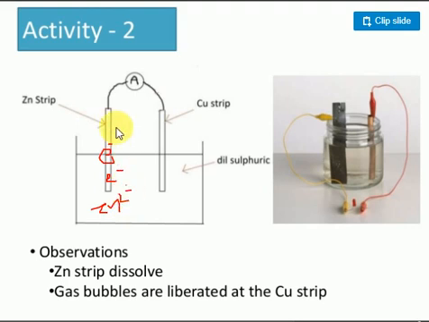So what happened there? Electrons coming. Electrons slowly move from here to here only now. Whenever electrons move from here, H plus approaches the electrode and gains electrons. They become hydrogen bubbles and come out. So what happened there? Near the zinc strip oxidation happens. Near the copper reduction happens. Clear? No confusion, no?